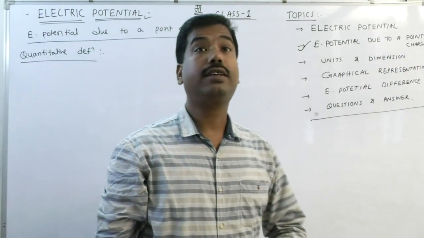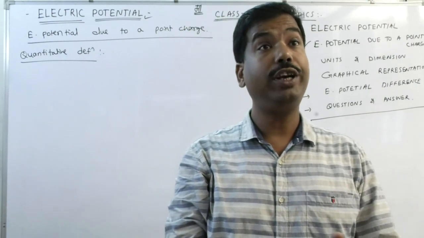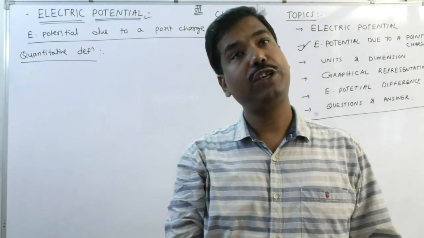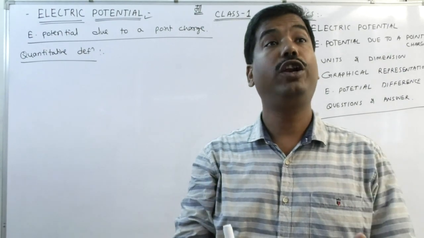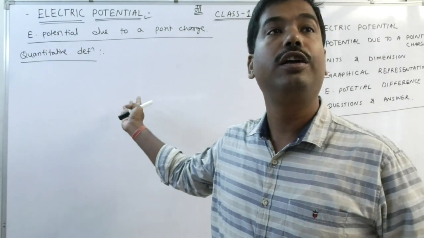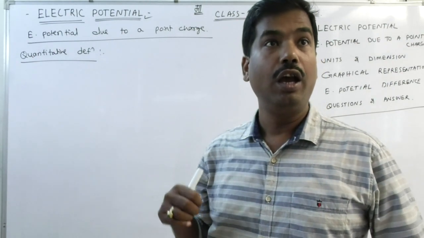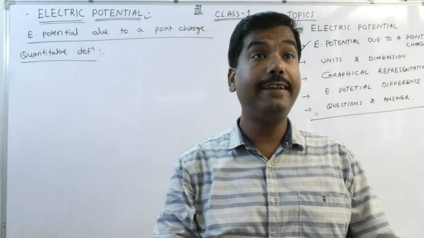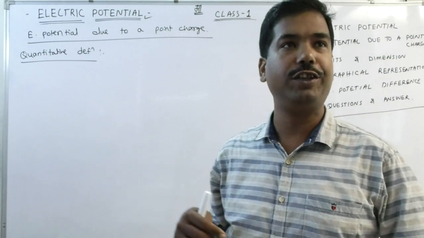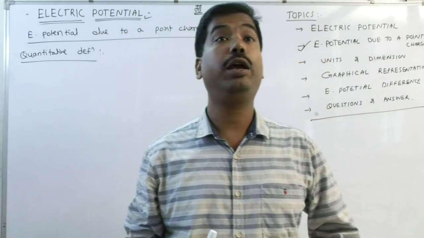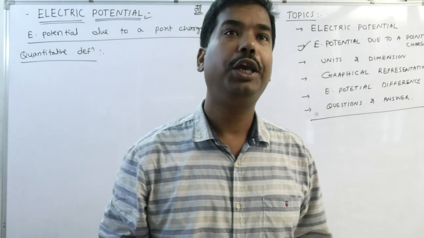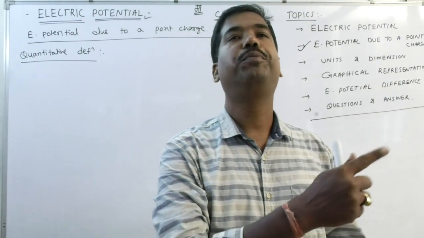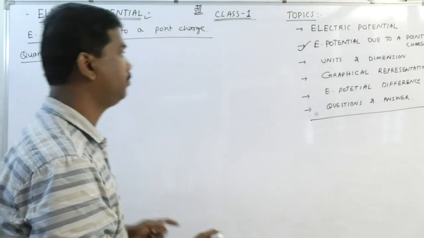Whenever we say that electric potential is a scalar quantity that gives the direction of charge flow, that is the qualitative definition, which tells what the role of electric potential is. How much work is done is the quantitative definition. It means electric potential at a point in an electric field can be defined as the amount of work done in bringing a unit positive charge from infinity to that point.